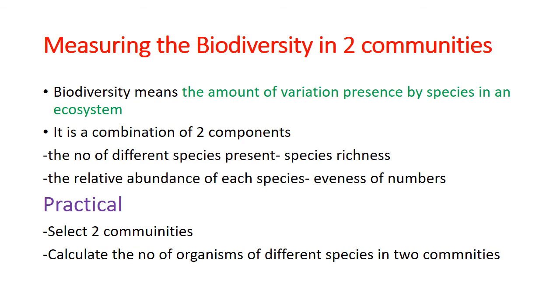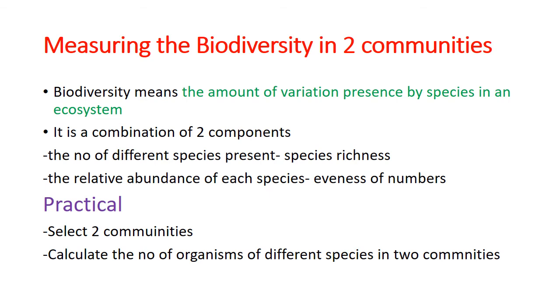When we think about biodiversity, to fulfill the term there should be two components or two criteria. The first one is the number of different species present, which means the richness of species should be there.